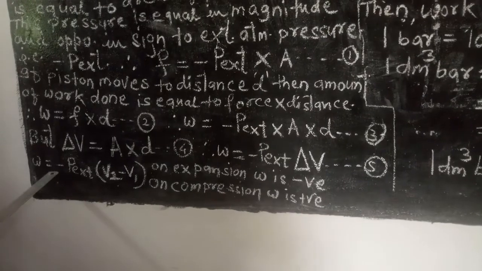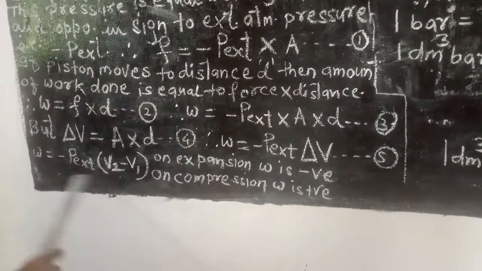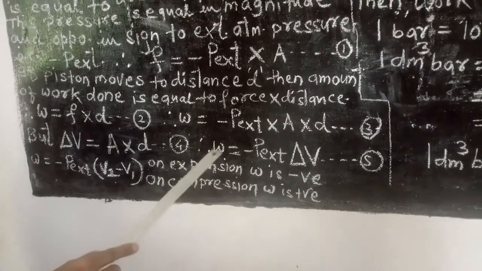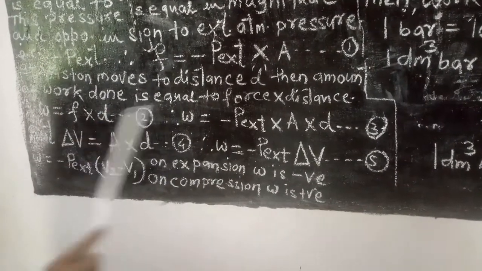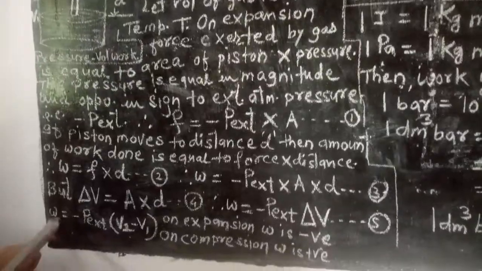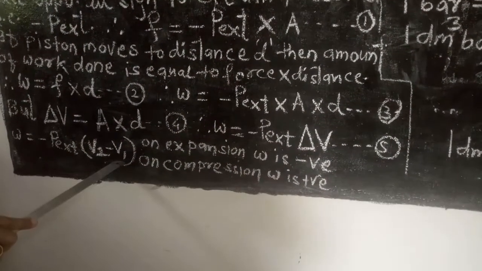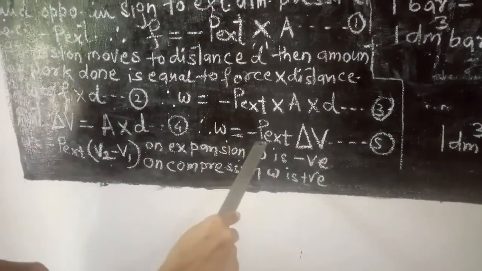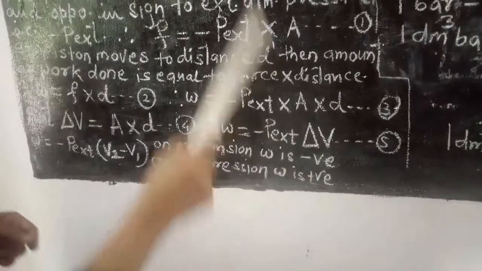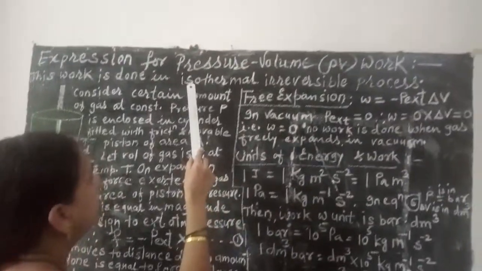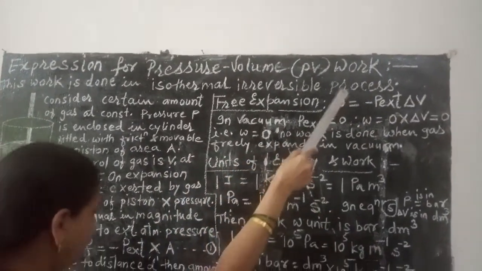That means work is done by the system. And on compression W is positive. That is work done on the system. So I will repeat once again. W is equal to minus P external into (V2 minus V1), or W is equal to minus P external delta V. This is the expression for pressure-volume type of work in the isothermal irreversible process.